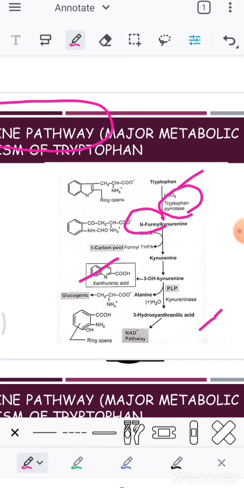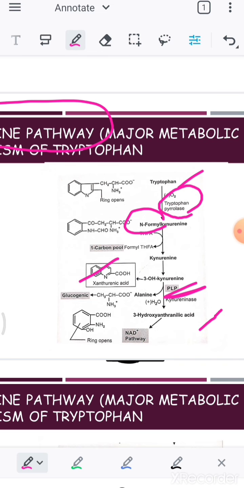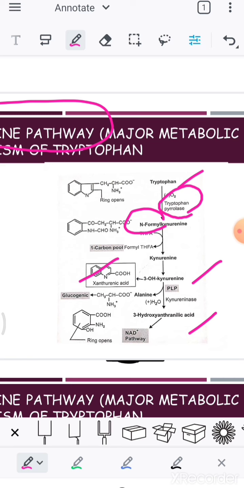Then, with the help of PLP, which is important, with the help of the kynureninase enzyme, this 3-hydroxykynurenine is going to be converted into 3-hydroxyanthranilic acid. And while it is converting 3-hydroxykynurenine into 3-hydroxyanthranilic acid, they are also going to give the alanine out.